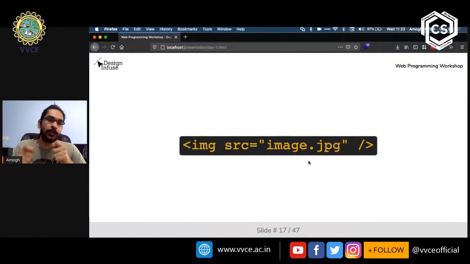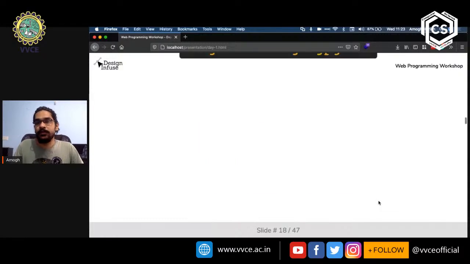One other small point of note here is that if you have a URL for an image, for example, maybe you searched for an image on Google and you found the URL for that particular image, then you can put that image URL inside these double quotes, right? And it would work just fine. When the browser comes across that, it will display that image. Okay.